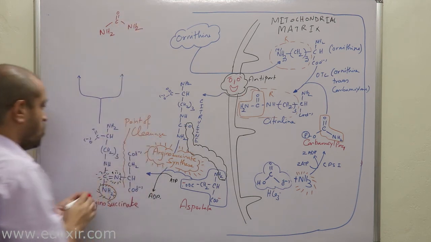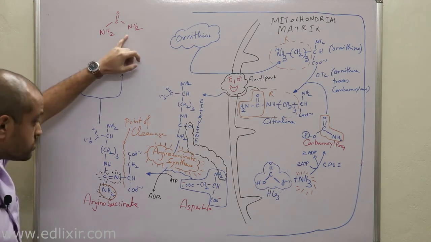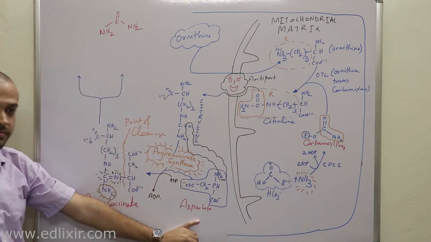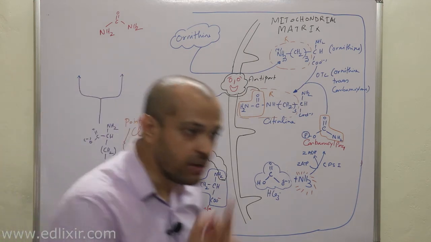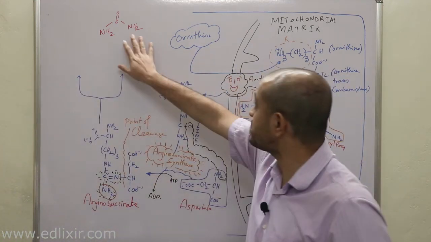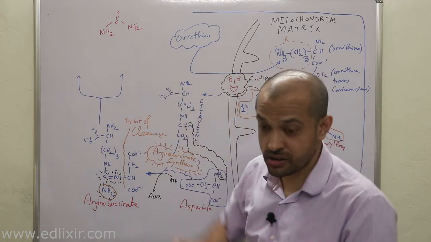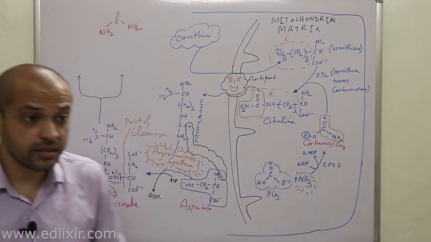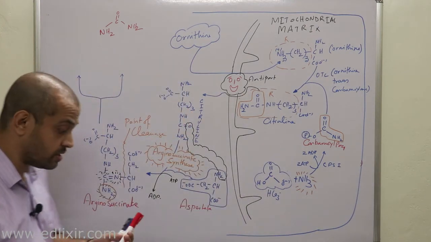Now listen. One of the nitrogens has been contributed by oxidative deamination. Another nitrogen is actually contributed by aspartate. Why we need aspartate? Because one of the nitrogens of urea is lacking. That's why we need aspartate, because aspartate will contribute the nitrogen of urea.